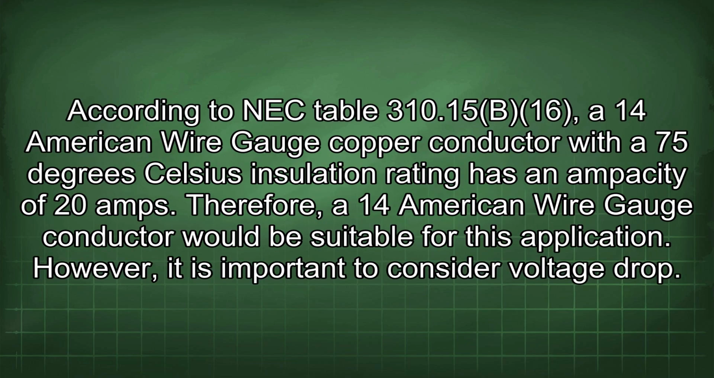According to NEC Table 310.15(B)(16), a 14 American wire gauge copper conductor with a 75 degrees Celsius insulation rating has an ampacity of 20 amps. Therefore, a 14 American wire gauge conductor would be suitable for this application. However, it is important to consider voltage drop.